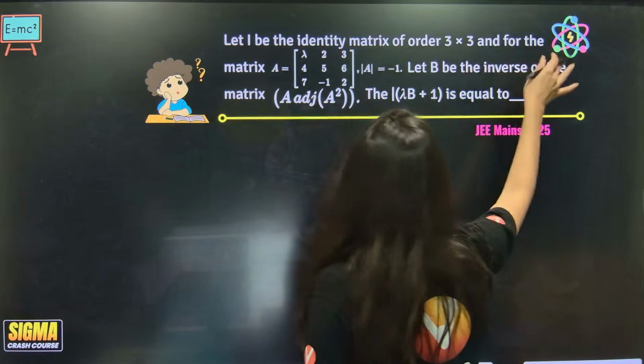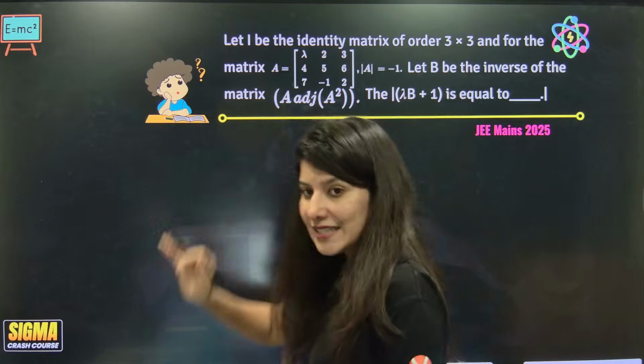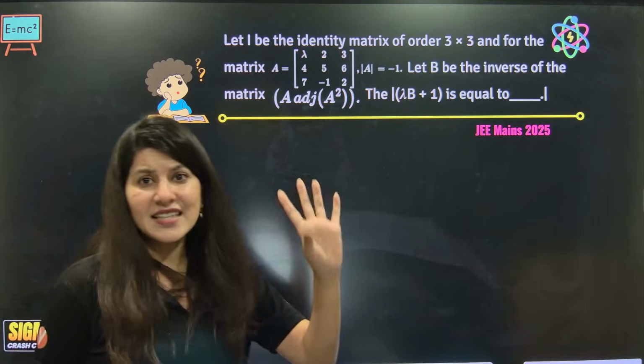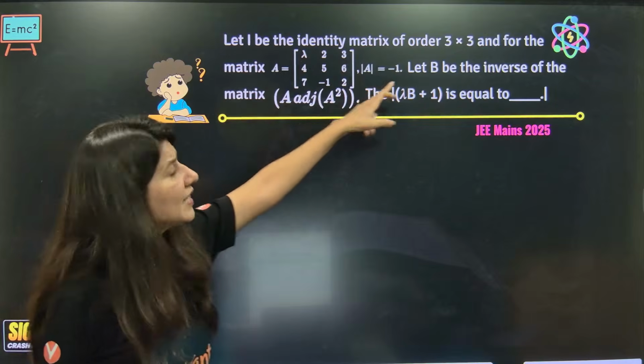I is the identity matrix, A is given, determinant A is minus 1. I can clearly see that NTA has given one thing: A is given, lambda is missing, and the determinant is given.